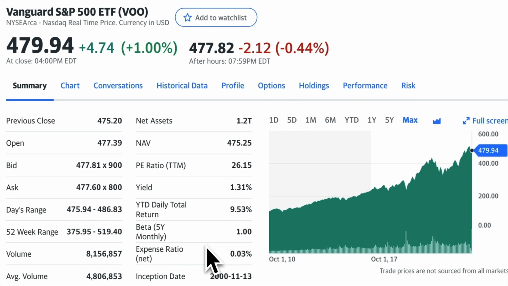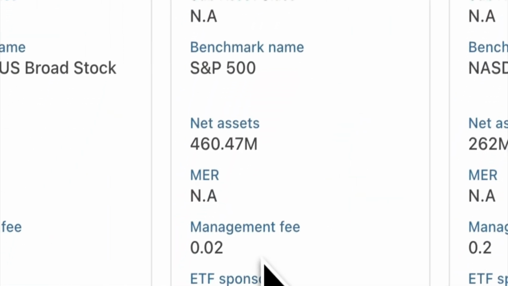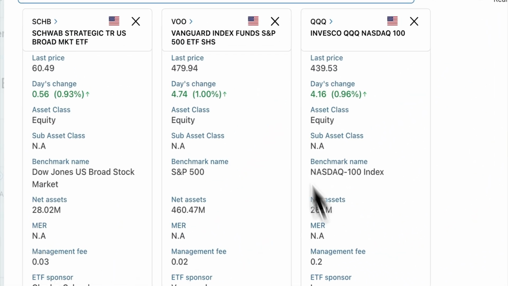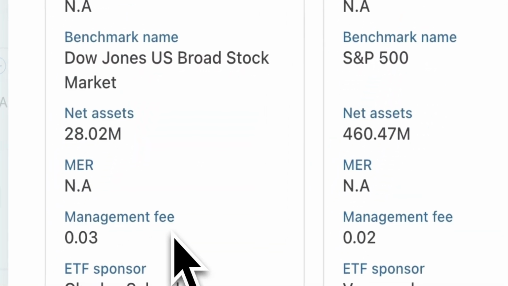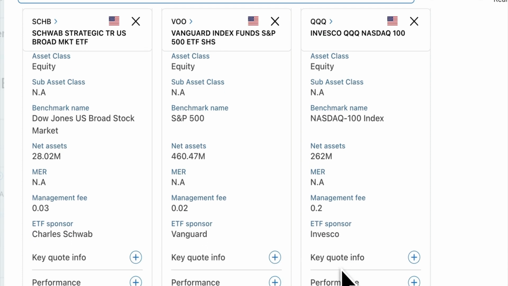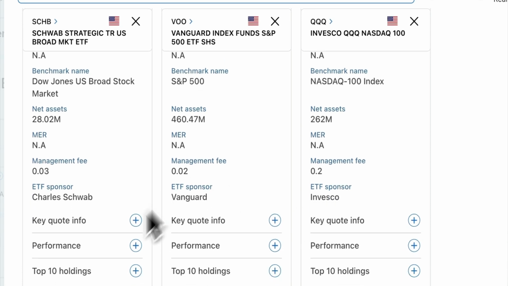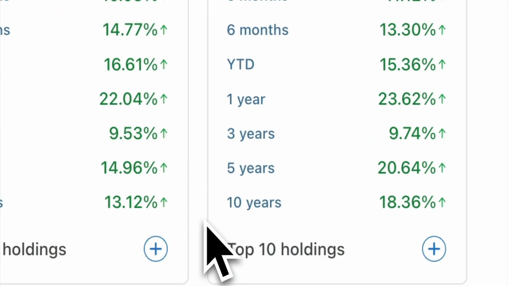Now I like to look at all of them together here because it's easier to compare them. But some information we can see individually like this. So now if we go to management fee, Schwab has only 0.03, very low, and VOO and QQQ both have 0.2. It's very cheap. Let's look at other things here. We can look at the information. Let me just open all of them, and then we can go one by one.